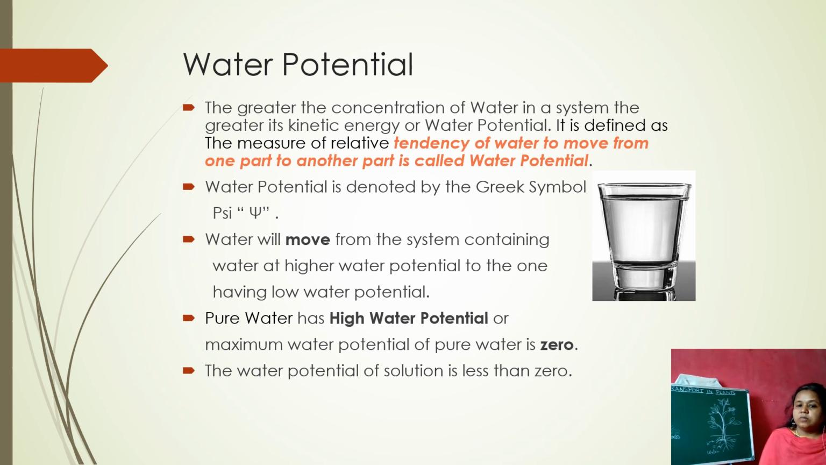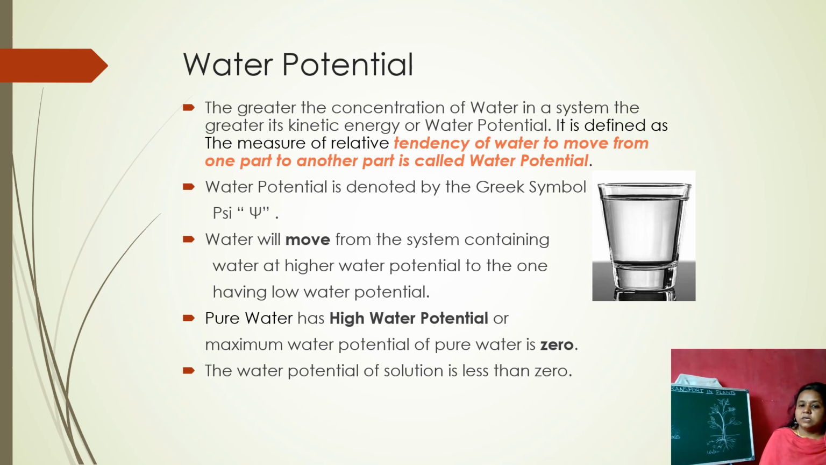Water potential is generally denoted by the Greek symbol psi. And water will move from the system containing water at high water potential to the one having low water potential. That means where the water molecules are more, it can move from there to the region where the water molecules are less. And pure water has a high water potential. That means in pure water we have more number of water molecules, so it has a high water potential.